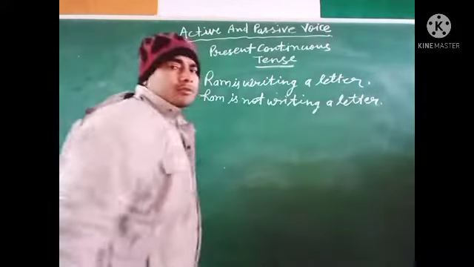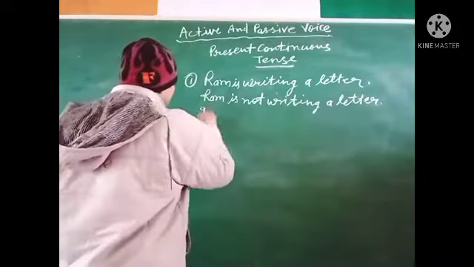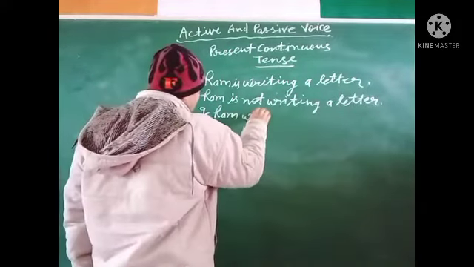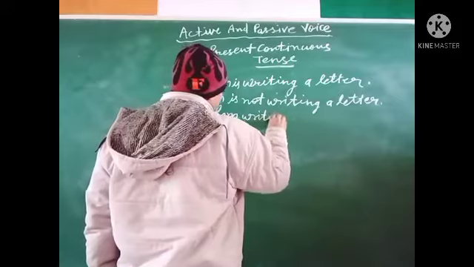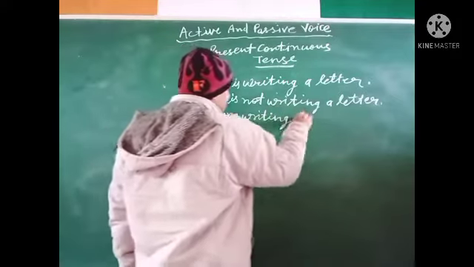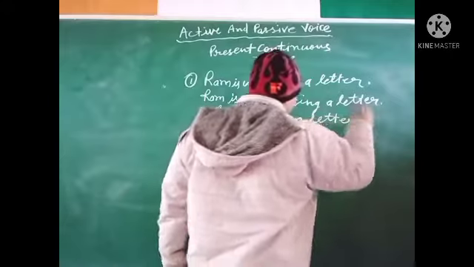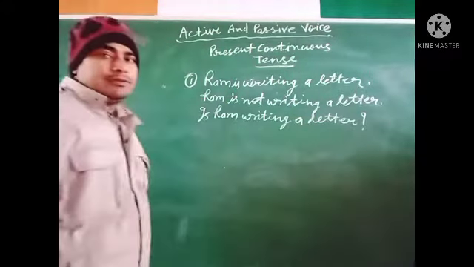This is negative. Is Ram writing a letter? Question mark. This is interrogative.